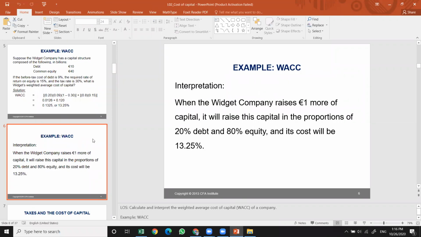So when the Widget company raises $1 million, or $1, or euro, whatever the currency is, of capital, it will raise this capital in the proportion of 20% debt to 80% equity. And the cost for it will be 13.25%.